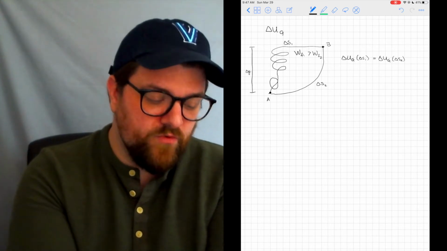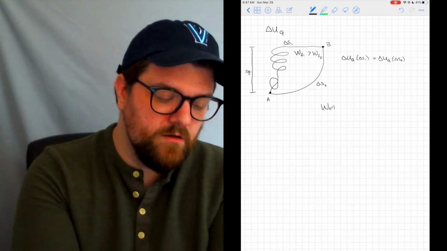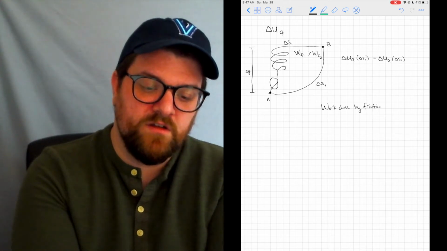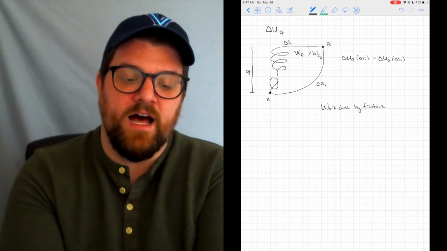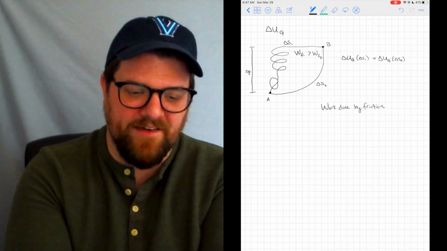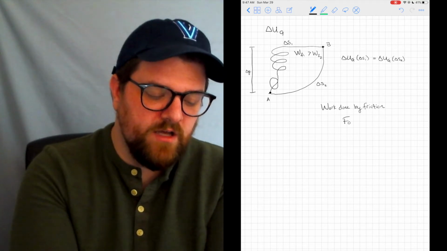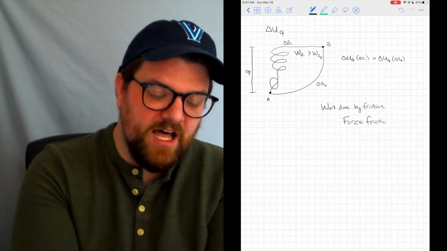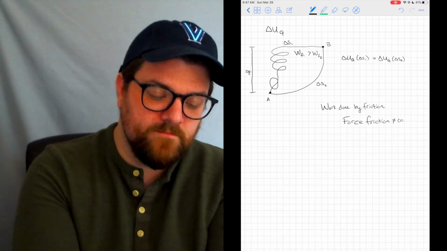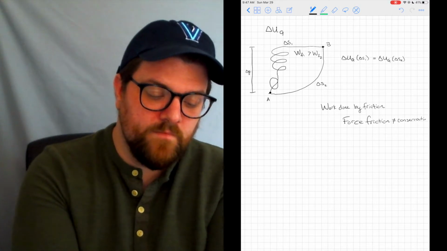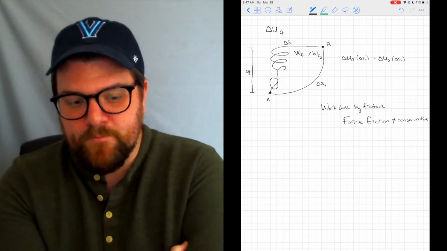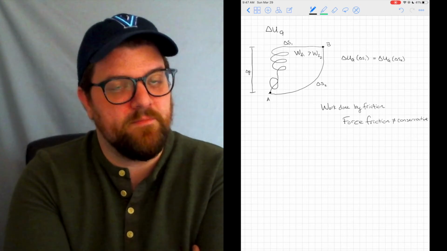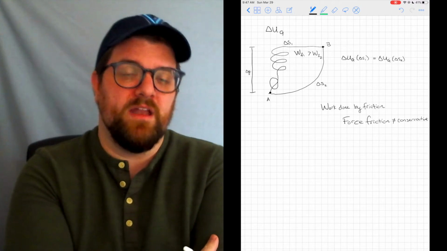The work done by friction is not the same between these two paths, because the force of friction is not a conservative force. So again, conservative, we can just think about that as not path dependent, only position dependent.